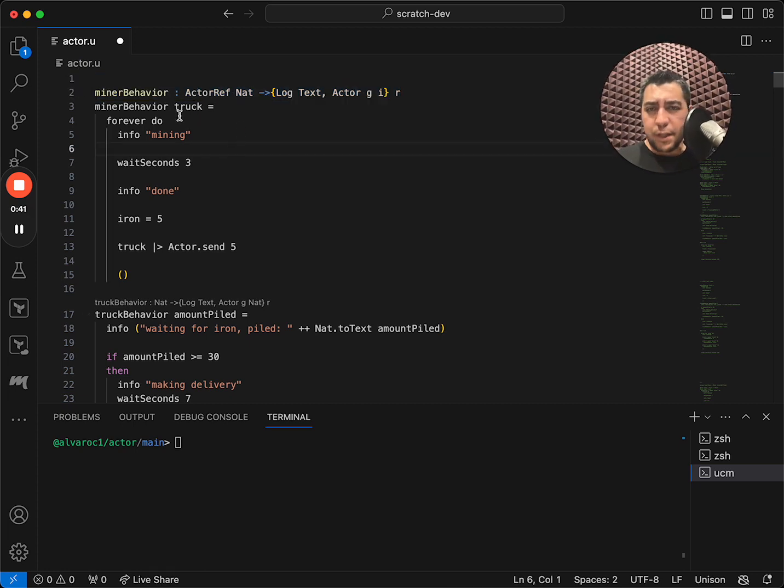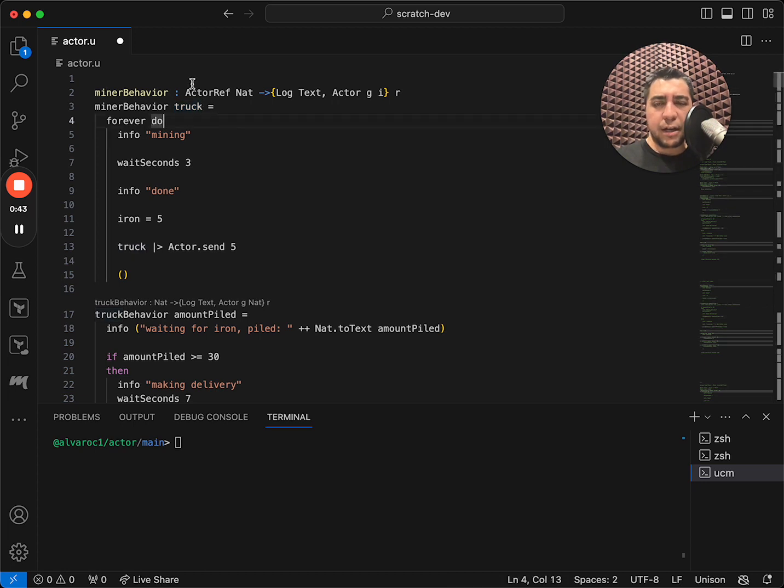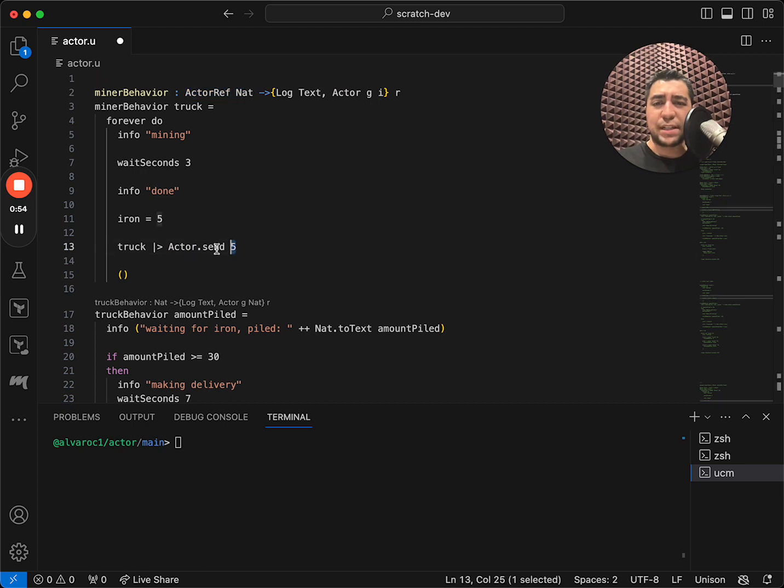So the first thing is the type of truck. It's an actor ref of nat, which means it's a reference to an actor that can receive numbers. And that makes sense because that's what we're sending it. We're sending it the amount of iron that this miner has mined.